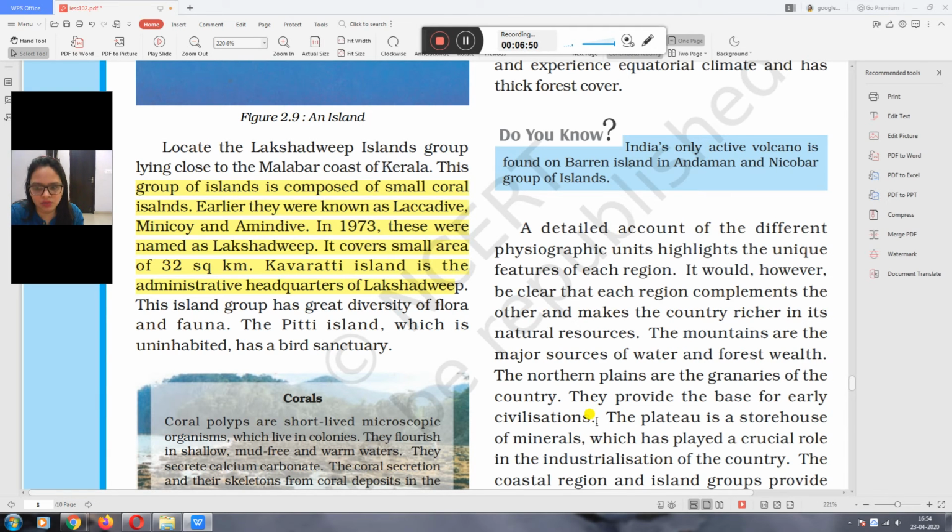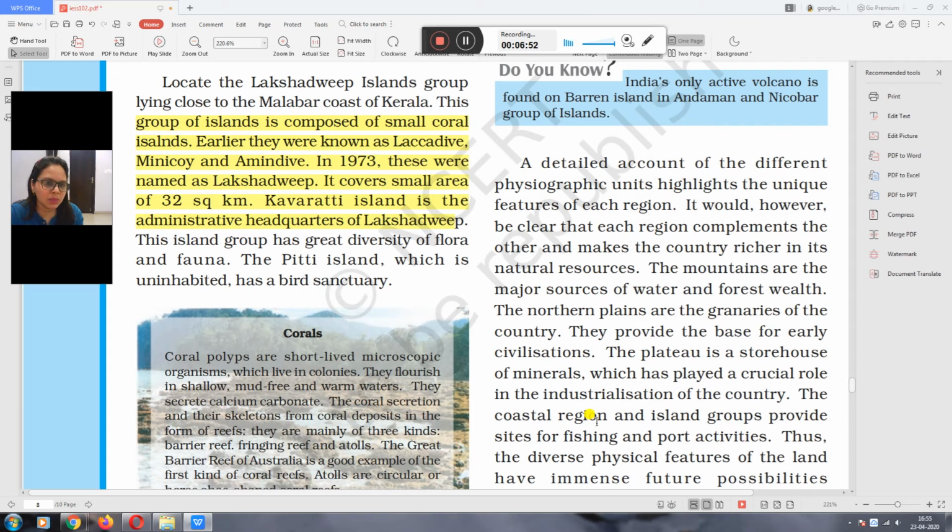They provide the base for early civilization. In earlier times, people in the Harappa and Mohenjo-daro civilizations all lived near water bodies, so the plains provided the base for early civilization. The plateau is a storehouse of minerals which has played a crucial role in the industrialization of the country. The plateau is rich in minerals, and that is why it plays an important role for our industry. It provides raw material for our industry.